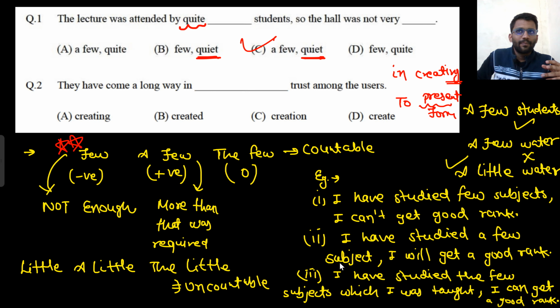Please prevent me from killing this guy. From plus verb, -ing form. So after a preposition, always the -ing form is used. They have come a long way in creating trust among the users.